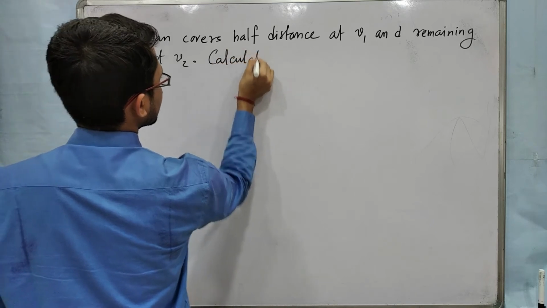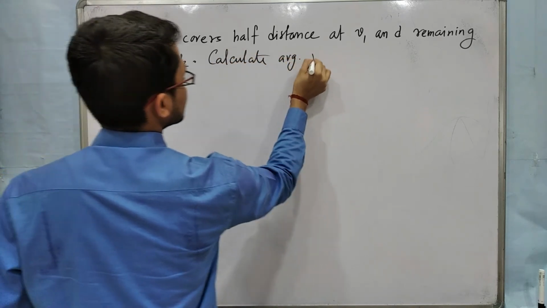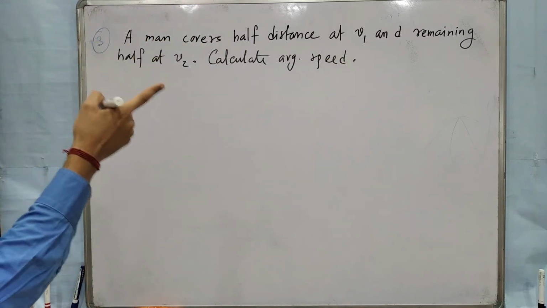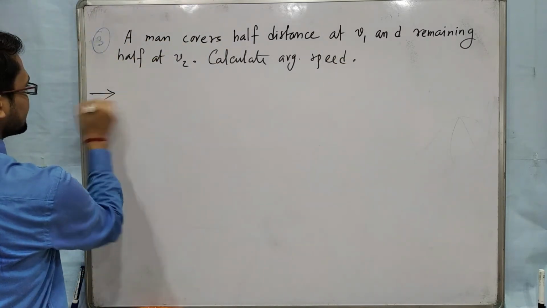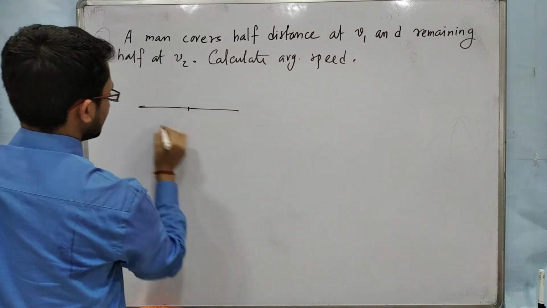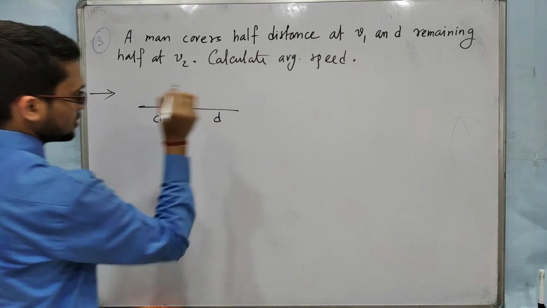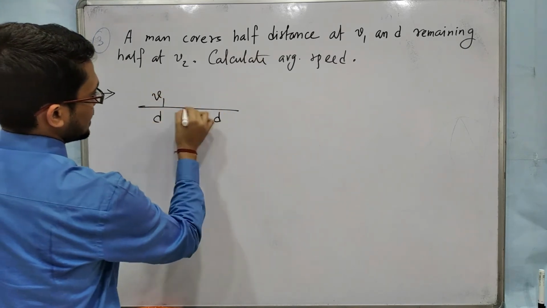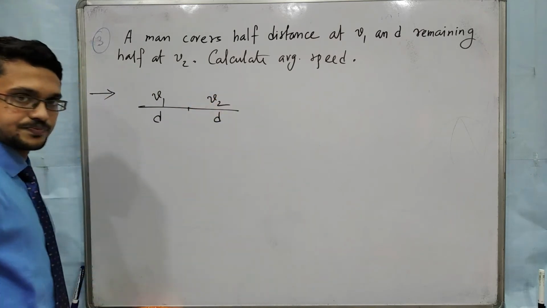Calculate average speed. Half distance at V1, half distance at V2. So take two half distances, this is suppose D, this is also D. This distance is covered with speed V1 and this with V2.